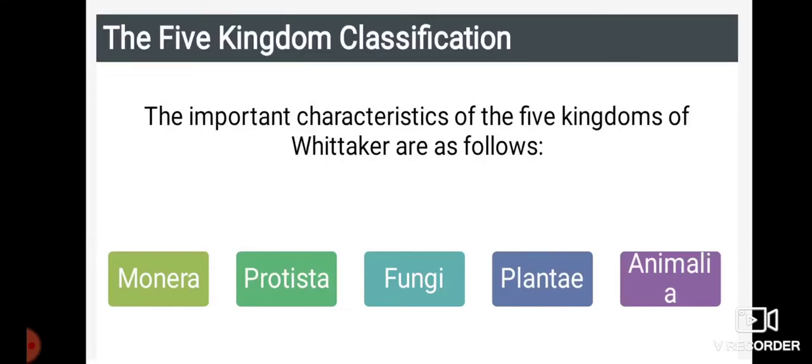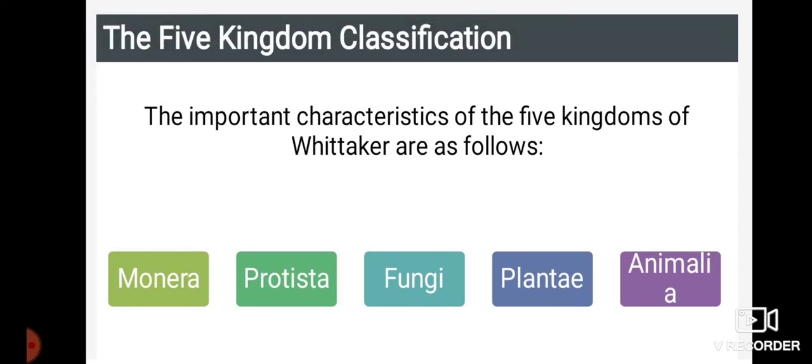Students, in the last class we have learnt about the classification of living organisms and even the contribution of scientists, that is who gave the five kingdoms of classification. The five kingdoms of classification, which was given by Whittaker, are as follows: Monera, Protista, Fungi, Plantae, Animalia.